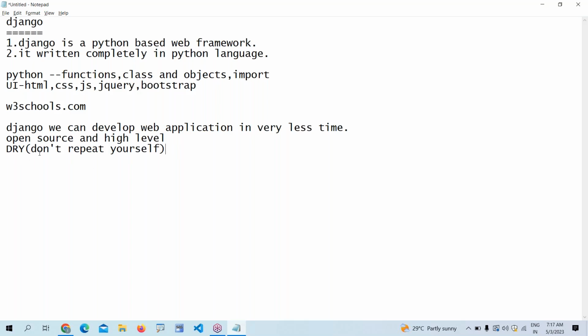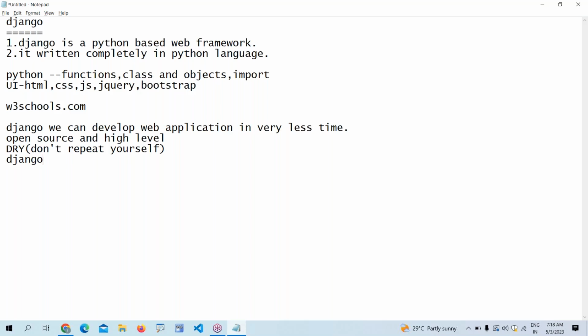Suppose you are developing the same routine tasks, what you are doing is copy-pasting the same Python code. Instead of copy paste, we will not repeat the same code again and again for routine tasks. That is the advantage of Django. So they follow one rule: don't repeat yourself.